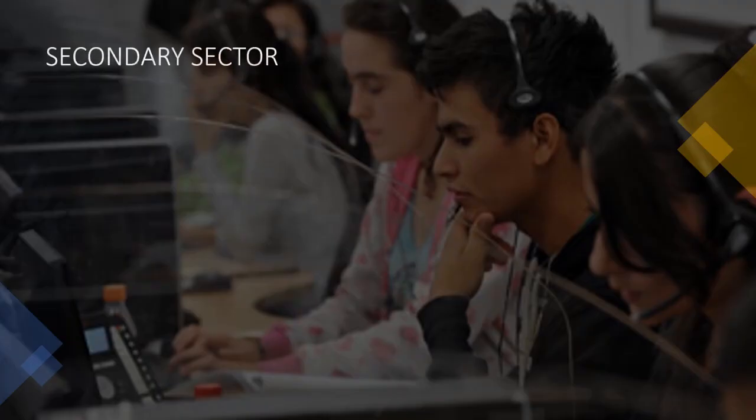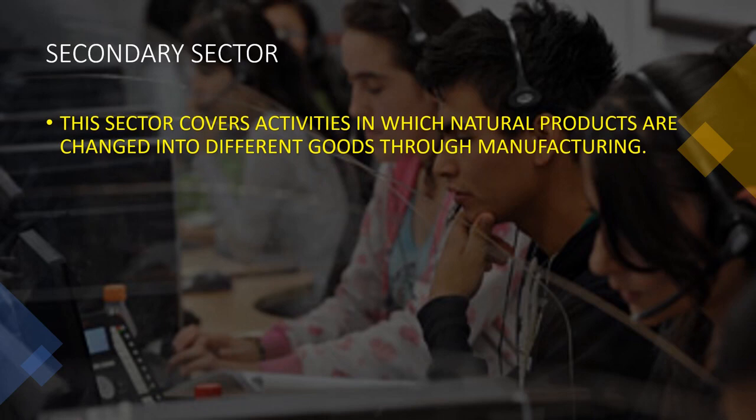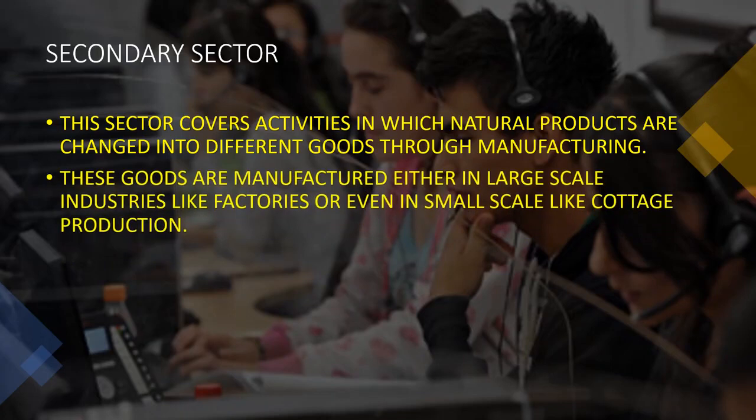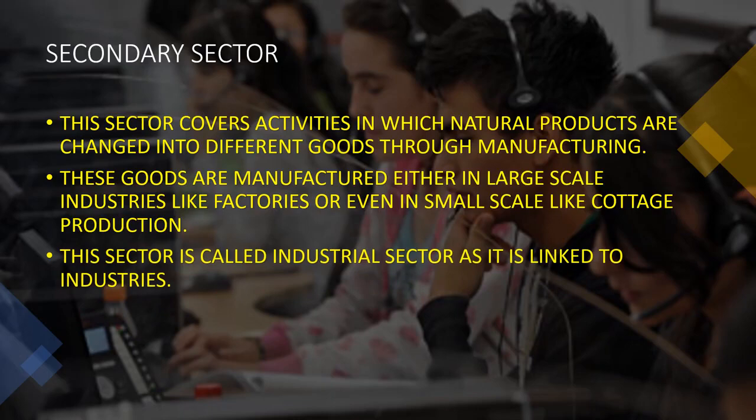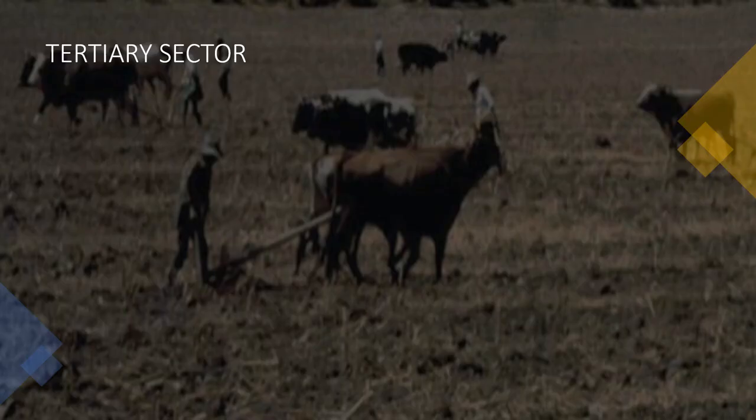Next is the secondary sector. This sector covers activities in which natural products are changed into different goods through manufacturing. These goods are manufactured either in large-scale industries like factories or even in small scale like cottage production. Cottage production includes production of balls, footballs, etc., and factories include production of cars, aircraft, etc. This sector is called the industrial sector as it is linked to industries.